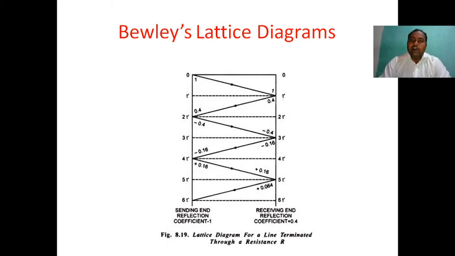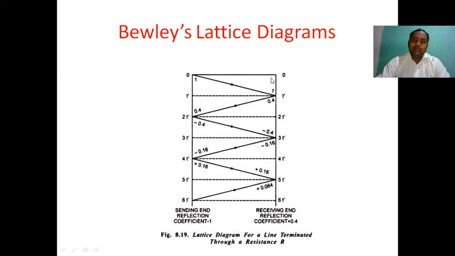If the wave is traveling from the receiving end to the sending end, at the sending end point its magnitude must be multiplied with the sending end reflection coefficient. So this is a lattice diagram for a line terminated in resistance only.